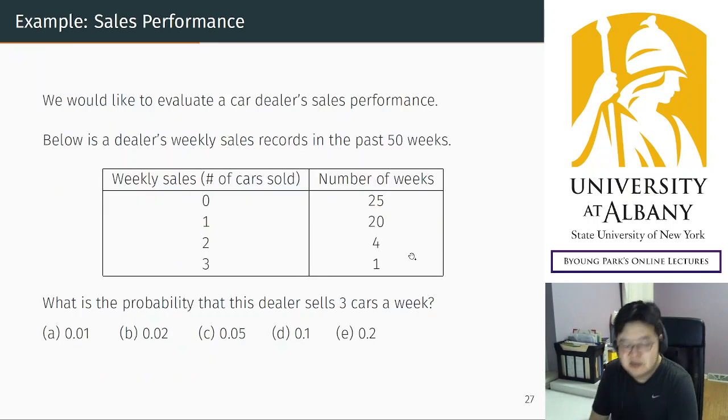Okay, let's start another example. Of course, the data is made up. We would like to evaluate a car dealer's sales performance. By the way, these days the used car market is crazy.